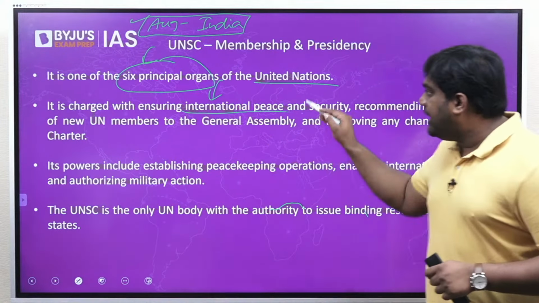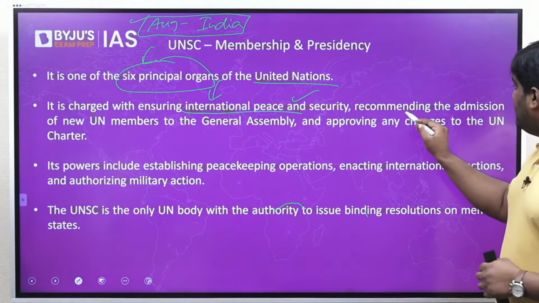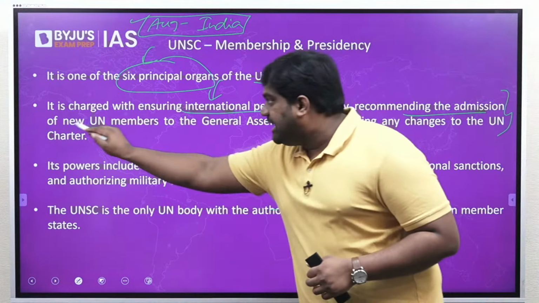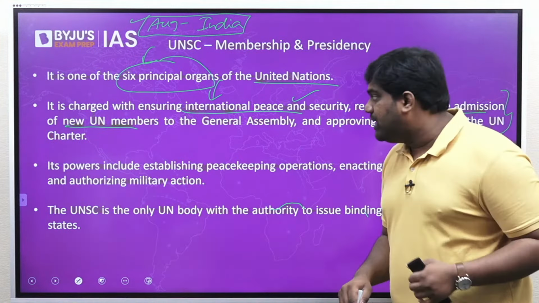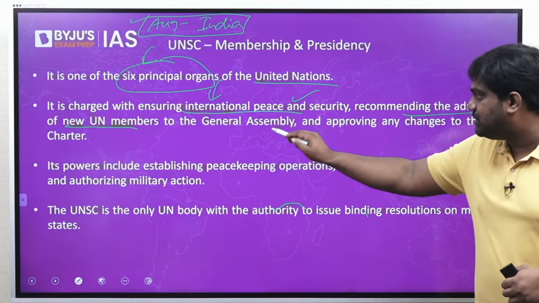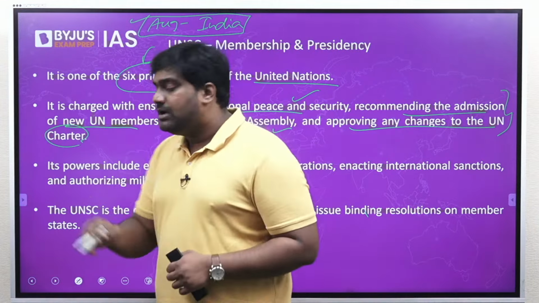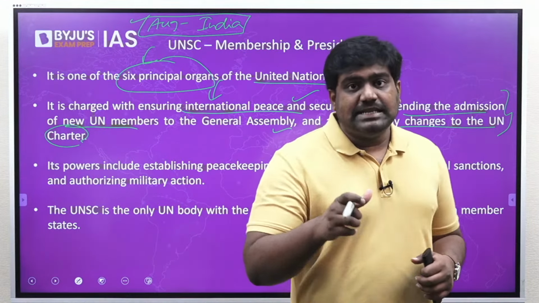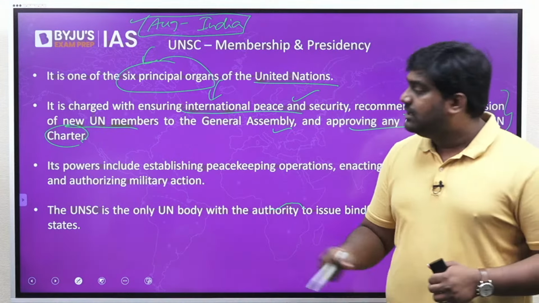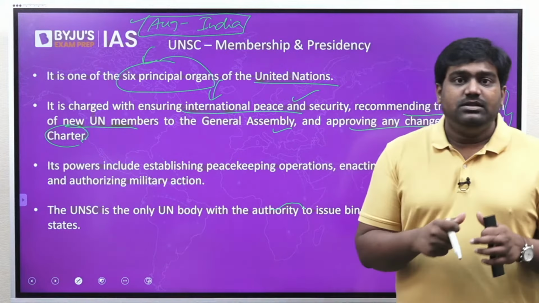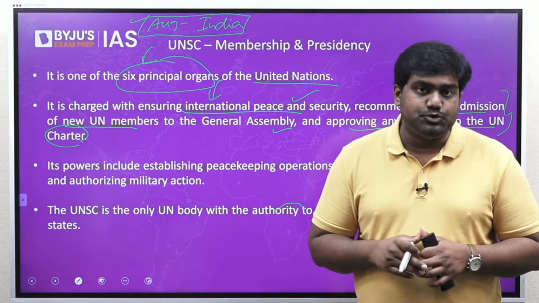Its mandate is to ensure international peace and security, to decide upon the admission of new UN members to the United Nations, especially to the General Assembly, and to approve any changes or amendments to the UN Charter, which is like the Constitution of the United Nations. This clearly shows that the UNSC is a very powerful institution.